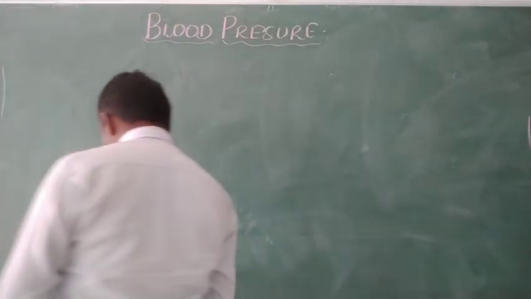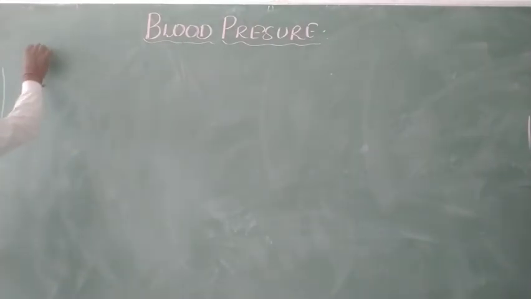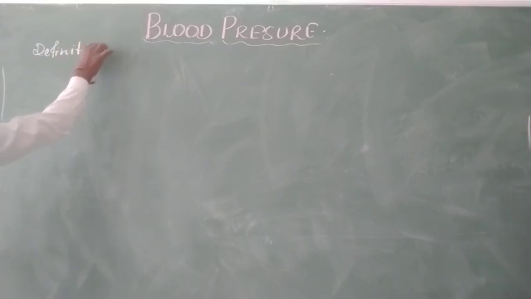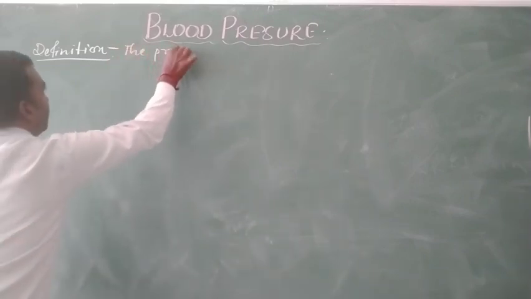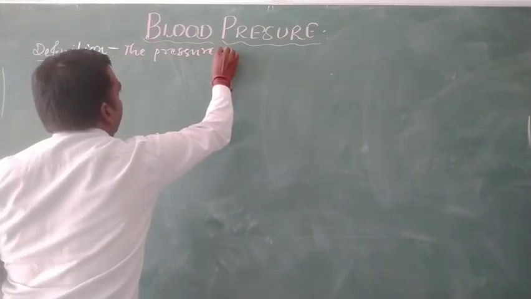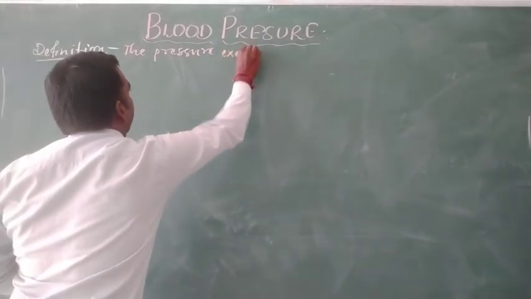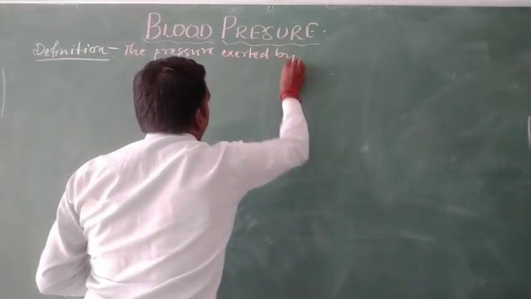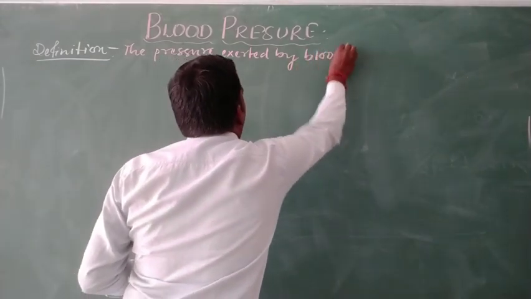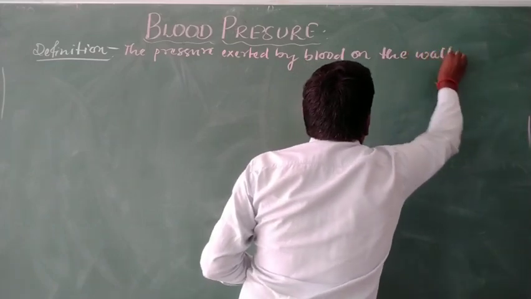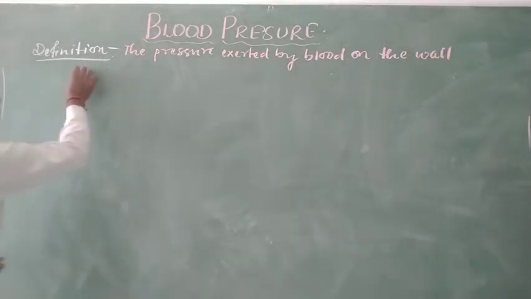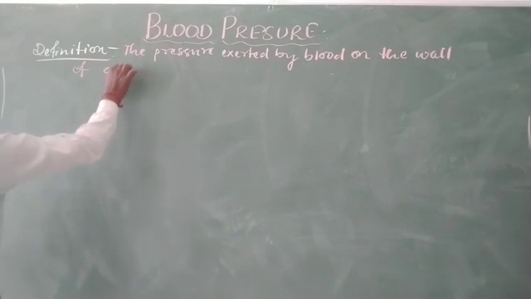So blood pressure, we give the definition of blood pressure. It is the pressure exerted by blood on the wall of artery.